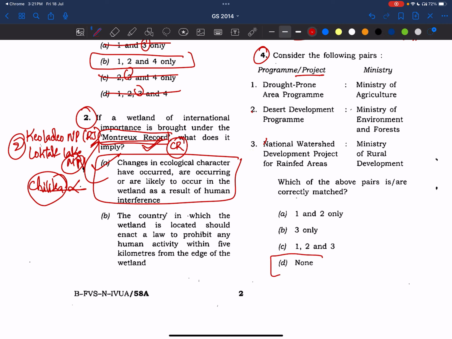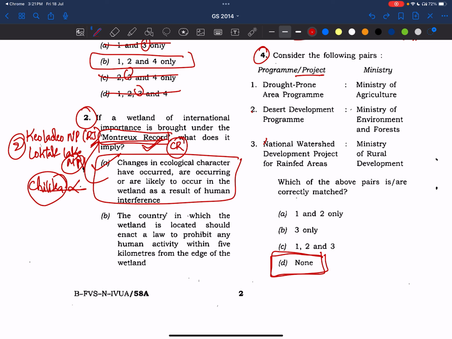Answer is none. Before making questions, before making videos, I'm solving all these PYQs and making notes of all these PYQs. That's why I'm telling you. I felt it was very difficult. At least if it was a pairs question, what will we do? 3 statements are there, at least 2 will be right. So we think that okay, 1 and 2 will be the answer. But no, the answer is none.